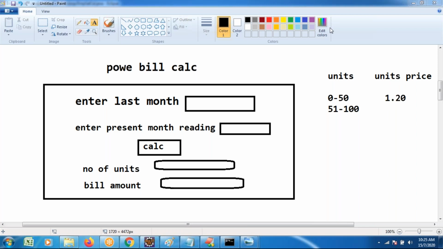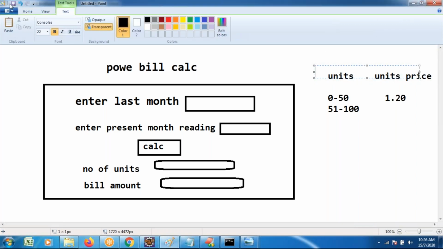Other things will be concentrated on. If condition, if else condition are also working. Now I wanted to concentrate on if else if ladder, multiple if conditions also done. These are the fundamental things you already learned in C language.